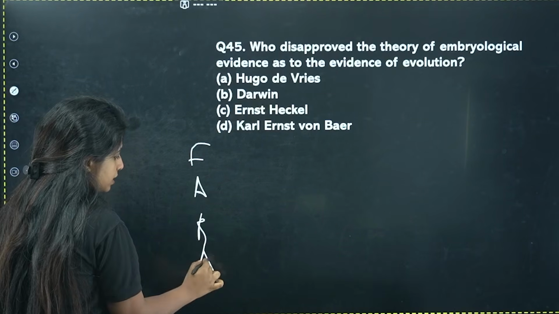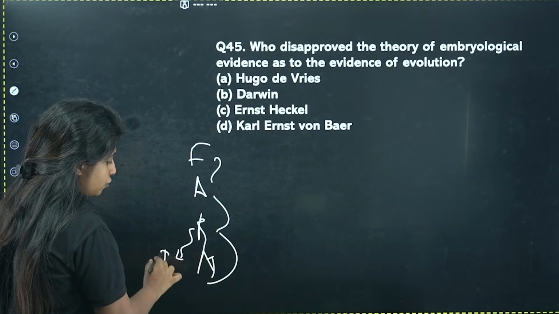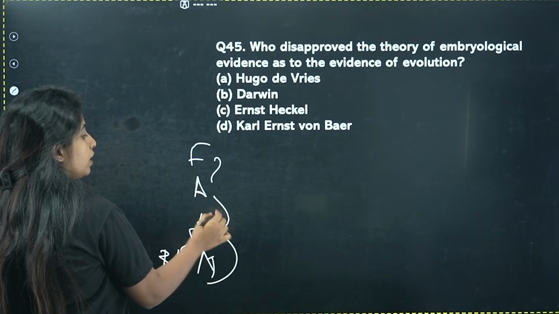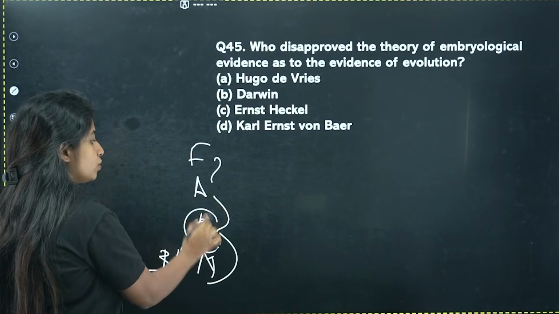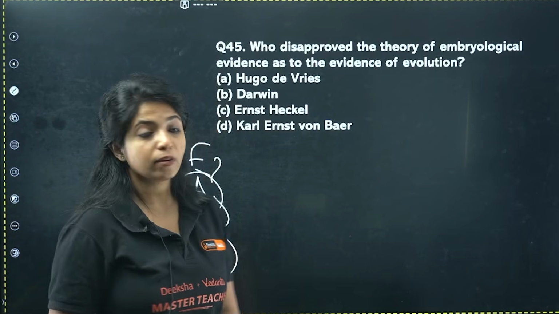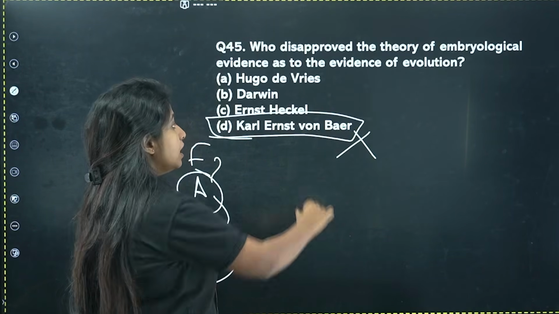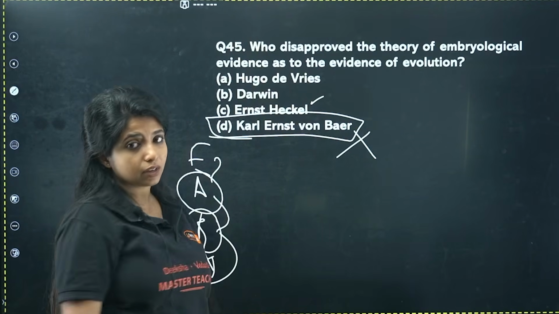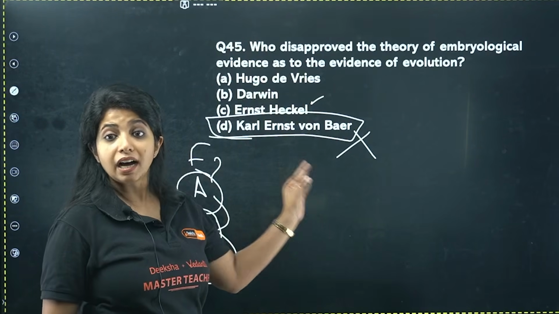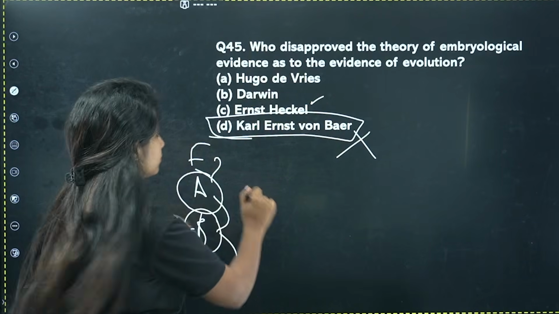So it goes like this. Fishes, amphibians, reptiles and mammals. In between that, reptiles also gave rise to the birds. Always remember that. So in that case, we should have also shown the features of reptiles and amphibians, is what Carl Ernst von Baer said. He said that that is not happening, which is why he did not approve this. Ernst Haeckel was the person who gave the theory of embryological evidence, and Carl Ernst, both of them are Ernst only, but the one with the bigger name said it is a big no.